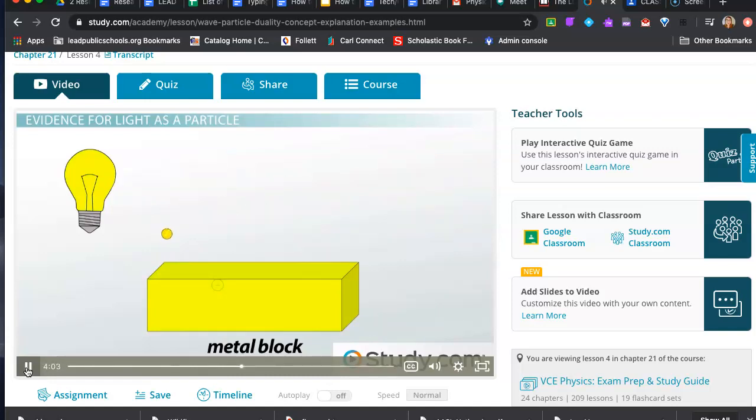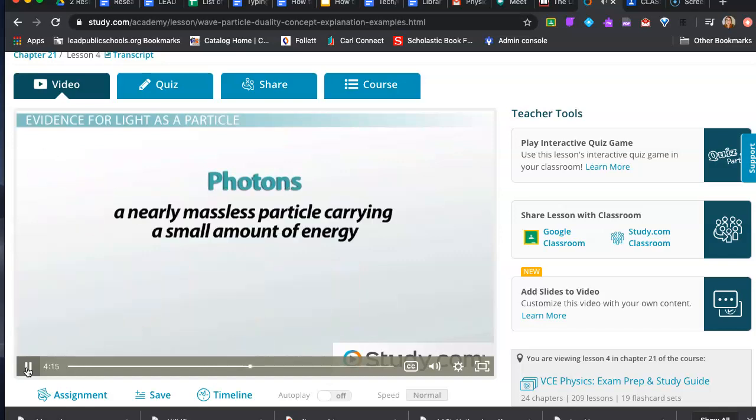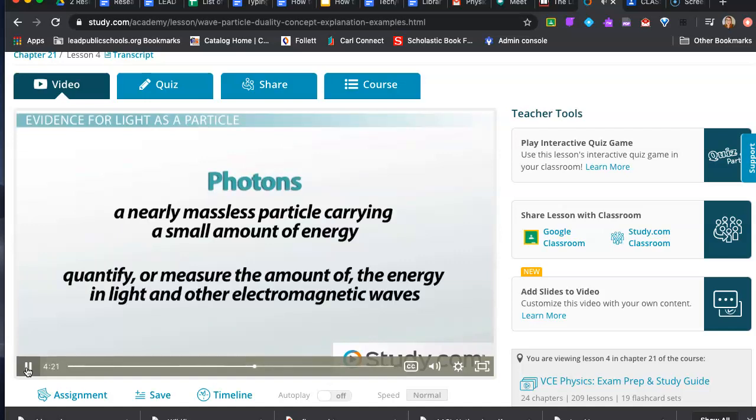Each packet contains a certain amount of energy, which it can transfer to the electrons when it strikes the metal. Einstein called these packets light quanta, but now we call them photons. A photon is a nearly massless particle carrying a small amount of energy. We use photons to quantify or measure the amount of the energy in light and other electromagnetic waves.